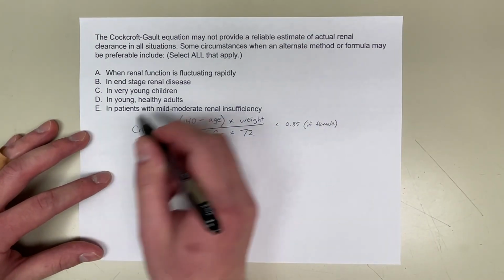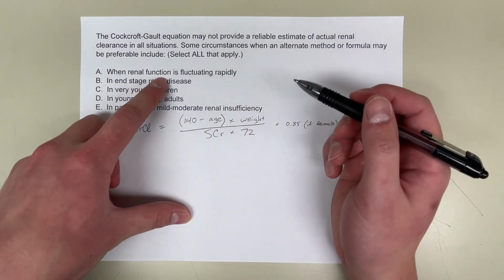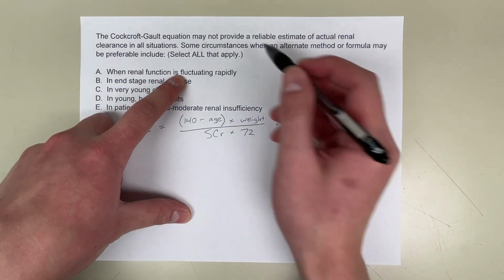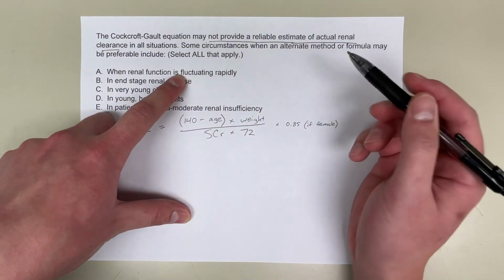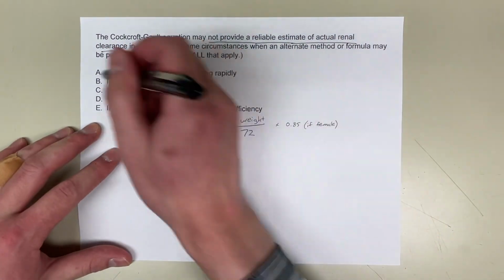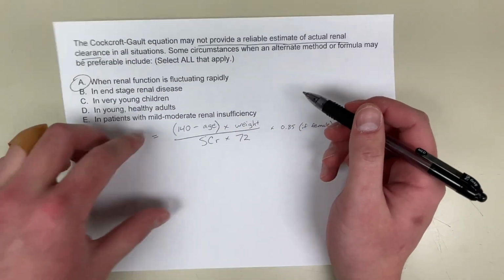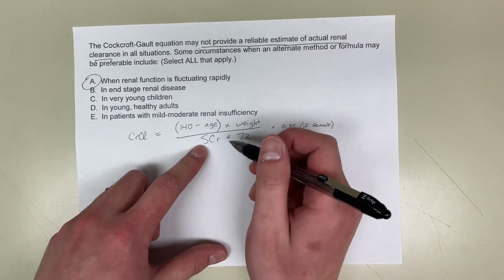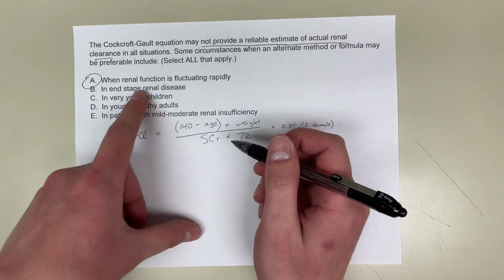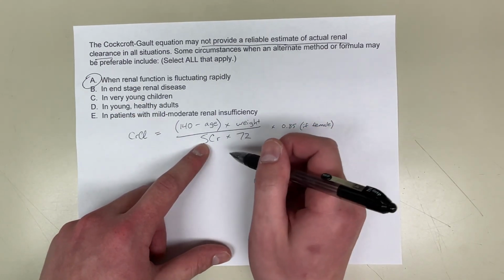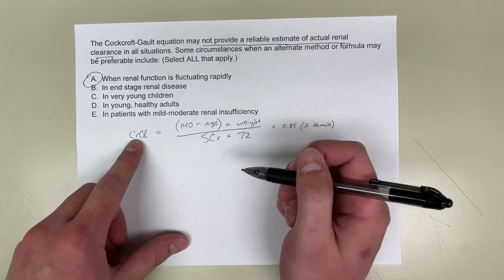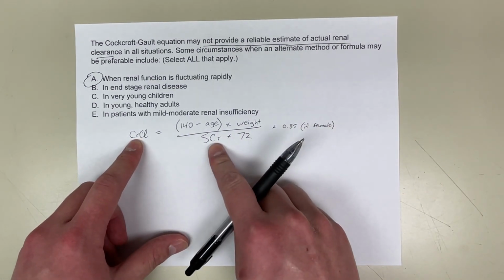But for question part A, when renal function is fluctuating rapidly, does this not provide a reliable estimate of actual renal clearance? The answer is yes. This is one of the choices because serum creatinine is how they measure the renal function. So if this fluctuates rapidly, it'll alter this number a lot because serum creatinine is in the denominator.